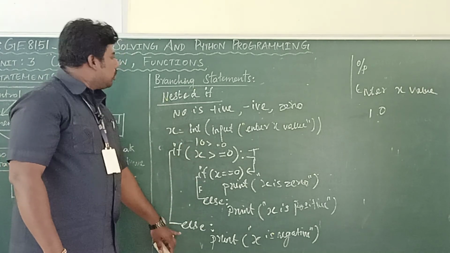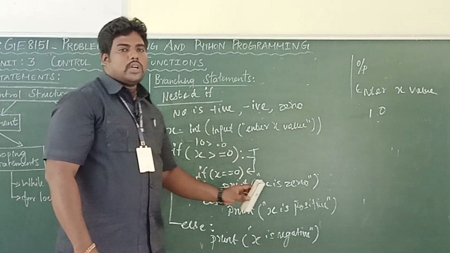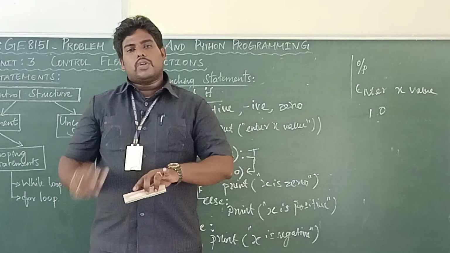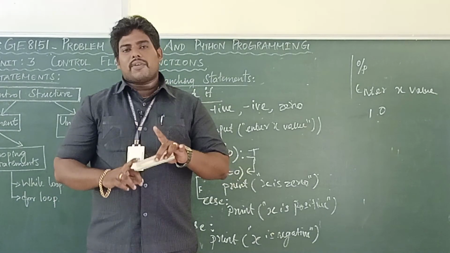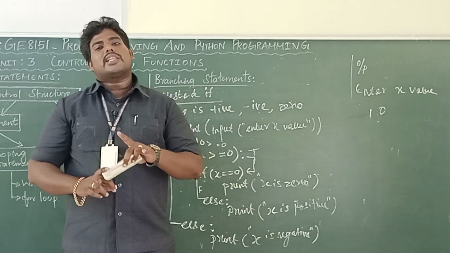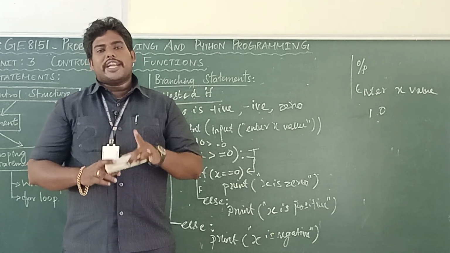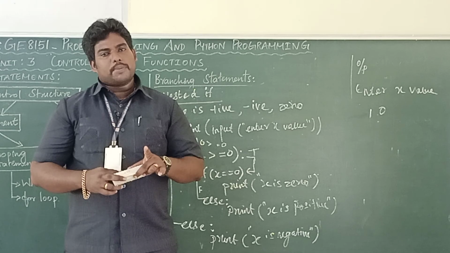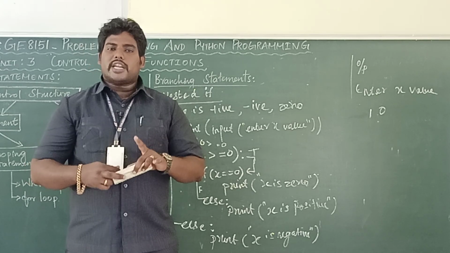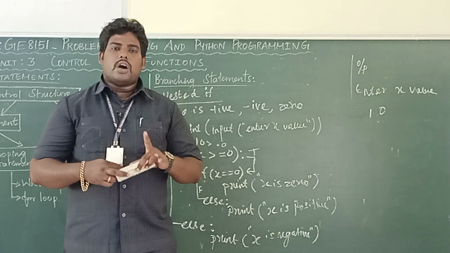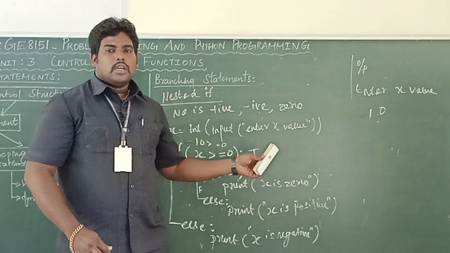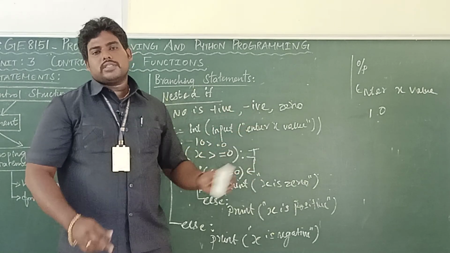All of you got it? So these are the four conditional statements or branching statements you are studying. One is if, the other name of which is the one-way statement. The second one is if else, the other name of which is alternative execution or two-way statement. The third one is if, else if, the alternative name is multi-way if or chained conditional. And the last one is nested if. I hope you understand these concepts, students. Thank you.